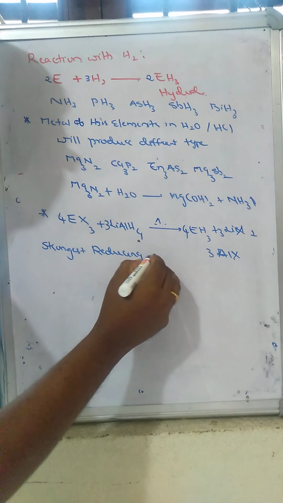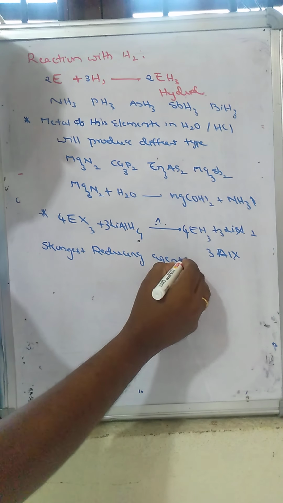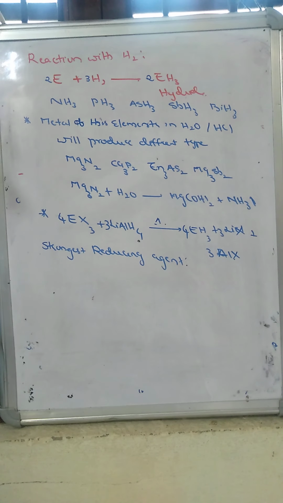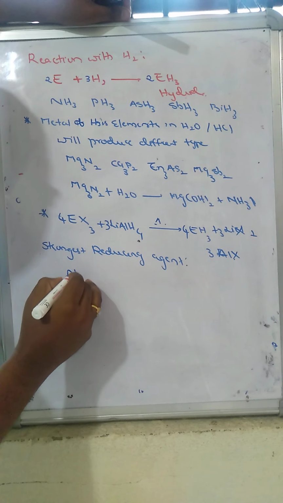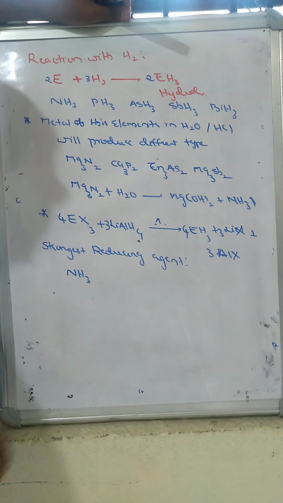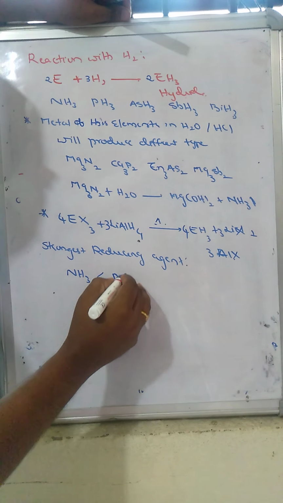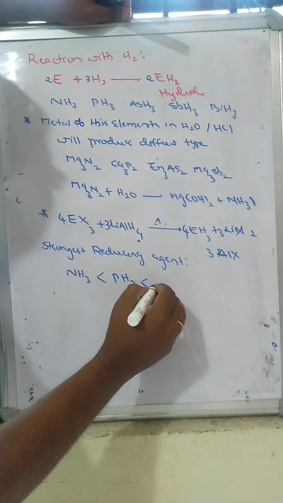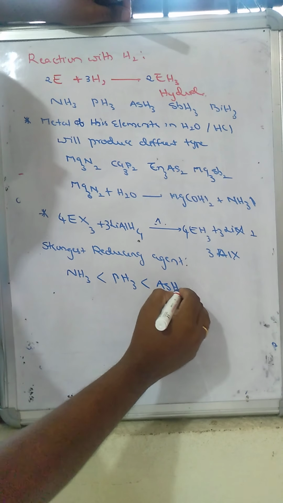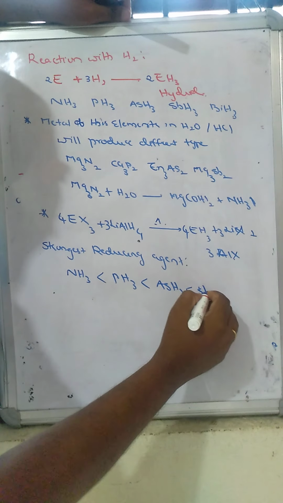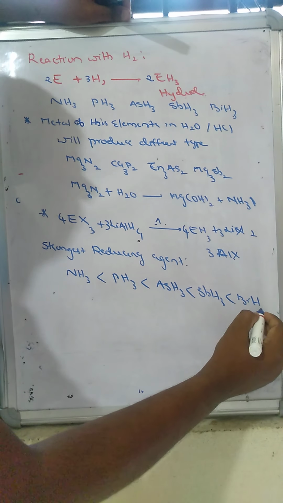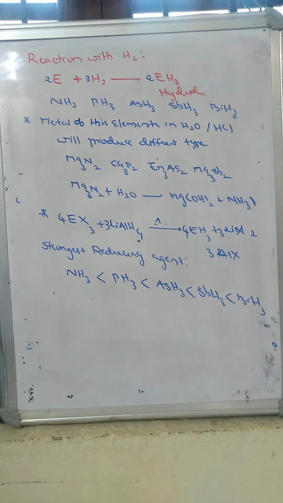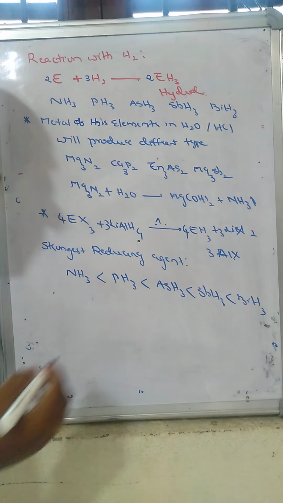Reducing agent. The reducing character of these elements always increases from nitrogen to bismuth. So if you write the order, the strongest reducing capacity increases from nitrogen to bismuth. Why? Because the bond dissociation energy between hydrogen and the element gradually decreases.